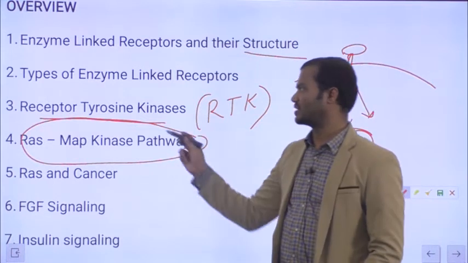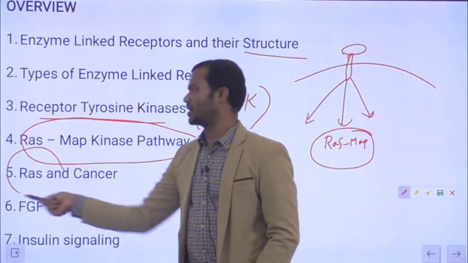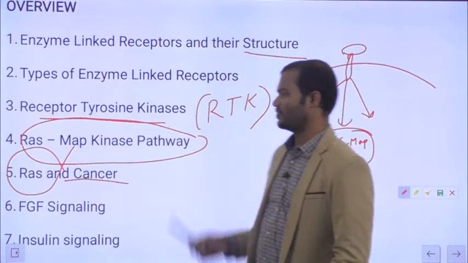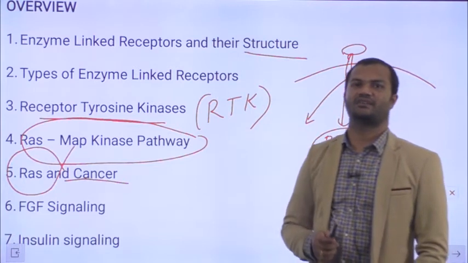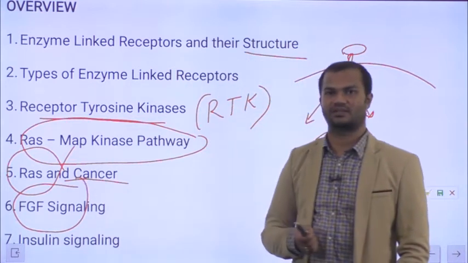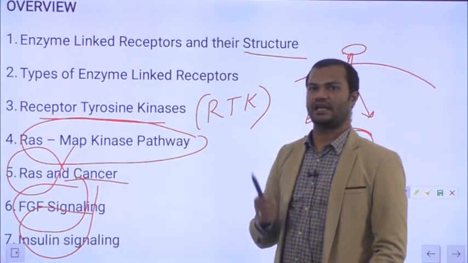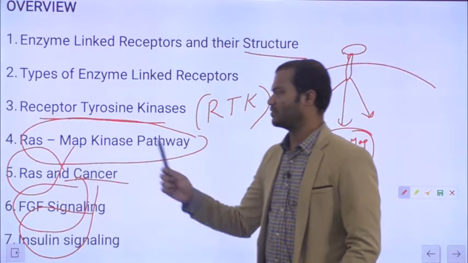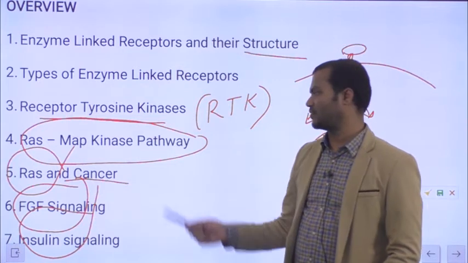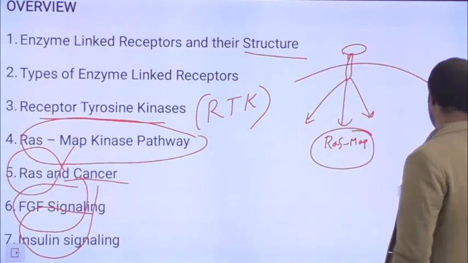We will see today what the Ras-MAP kinase pathway is, and we will also discuss briefly the importance of Ras protein and its connection to numerous cancers. Then finally we will see the mechanism of action of enzyme linked receptors. We will study the examples of fibroblast growth factor receptor as well as insulin. We will study the result of enzyme linked receptor signaling using fibroblast growth factor and insulin as signaling molecules. What will happen when these ligands bind to receptor tyrosine kinases? So let us enter into the topic.